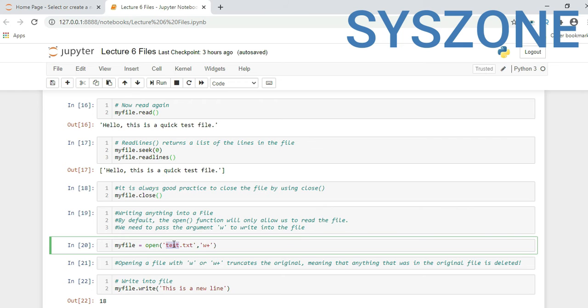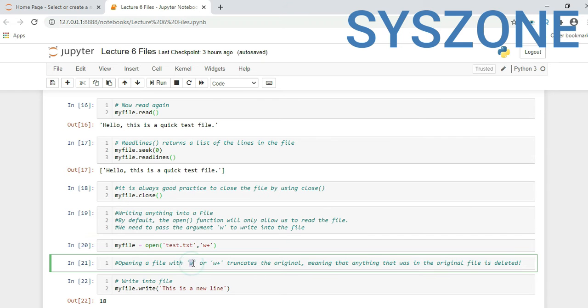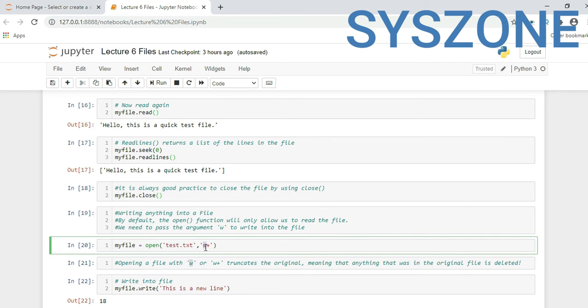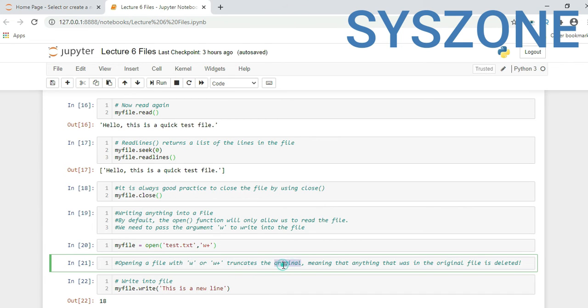This is my test.txt file, with w plus. So w and w plus: w means it will allow us to write only, and w plus will allow us to read as well as write. So opening a file with w or w plus truncates the original value, meaning that anything that was in the original file will get deleted.